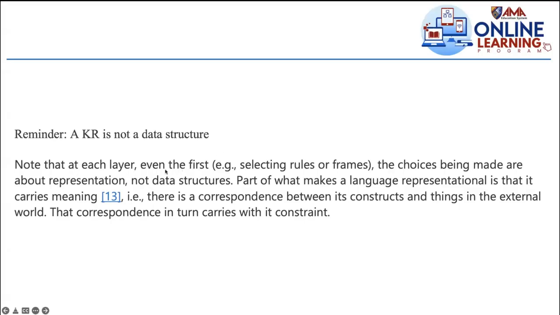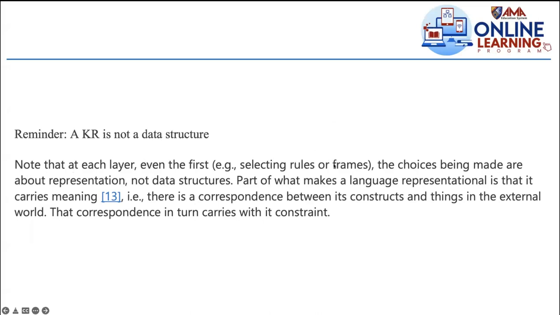Yeah, for example, note that each layer, even the first, selecting rules or frames, the choices being made are about representation, not data structures. For example, in the semantic net, there's a graph. A graph is a data structure that we use to represent knowledge in terms of semantic networks. The other one is the frame representation. A frame is a data structure to represent knowledge in terms of frame representation. But the knowledge representation using those techniques is not a data structure. We only use those data structures to implement the knowledge representation, just like the graph and the frames.